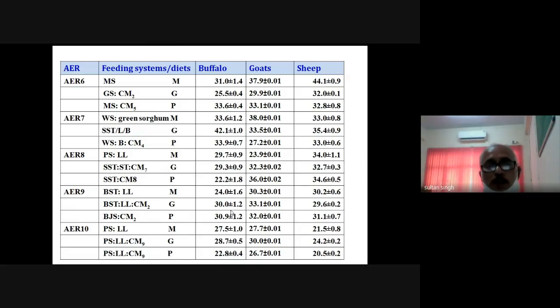Most of the values reported by the different institutes and different organizations, on how much methane is produced by feeding a particular diet per kg of intake, our values were quite within the range of those values.